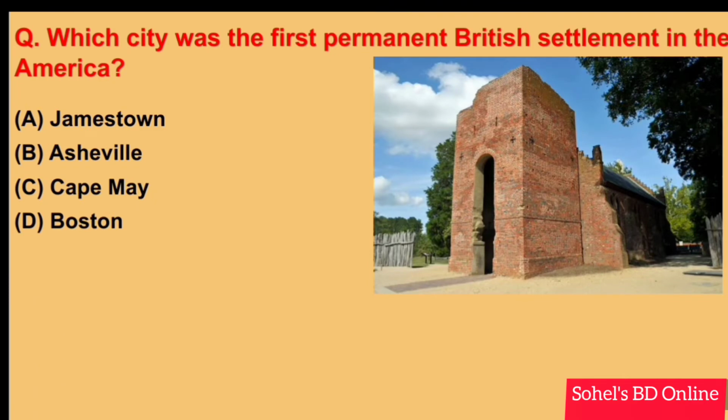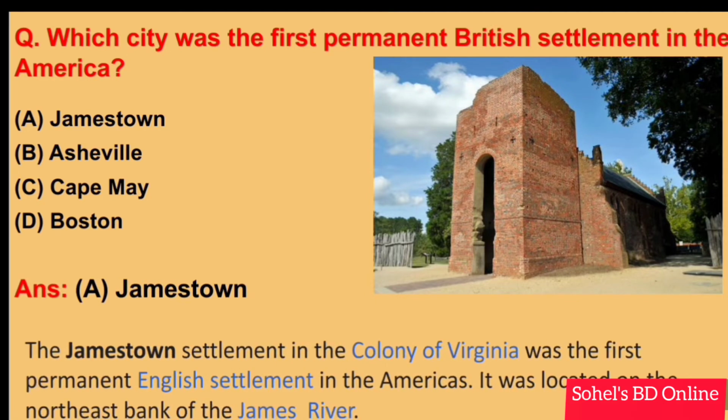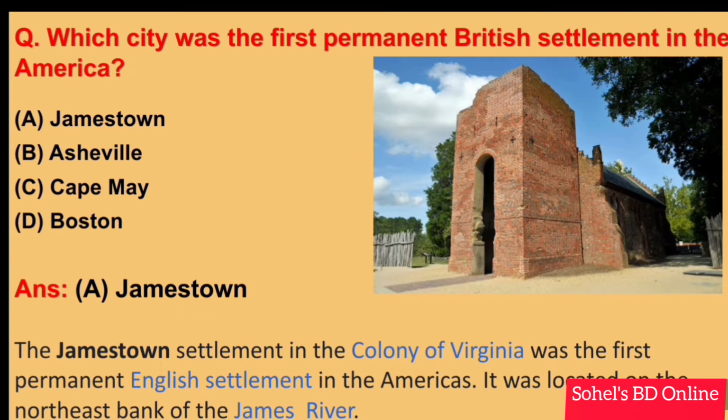Next. Which city was the first British settlement in the America? Answer A. Jamestown. The Jamestown settlement in the colony of Virginia was the first English settlement in the Americas. It was located on the northeast bank of the James River.